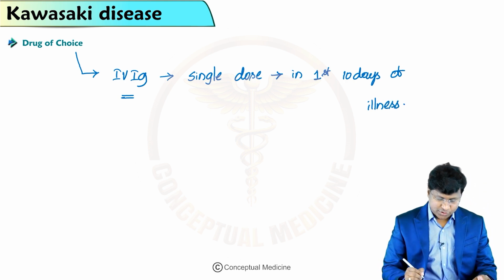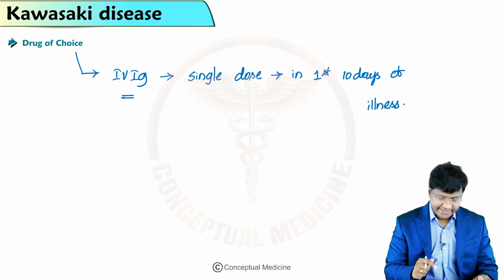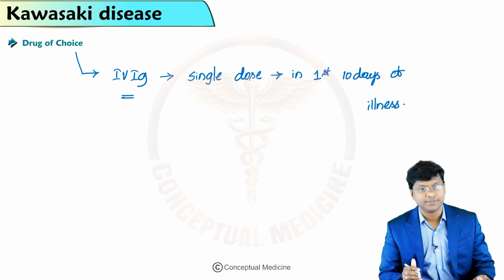A single dose of intravenous immunoglobulin has to be given in the first 10 days of illness.